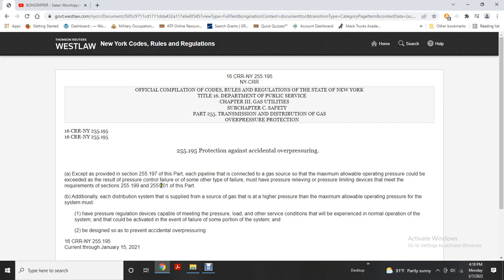Additionally, each distribution system supplied from a source of gas at a higher pressure than the maximum operating pressure of the system must have pressure regulation devices capable of meeting the pressure load and other service conditions without experiencing failure in normal operation, and a device that could be activated in the event of failure of some portion of the system, designed to prevent accidental overpressuring.